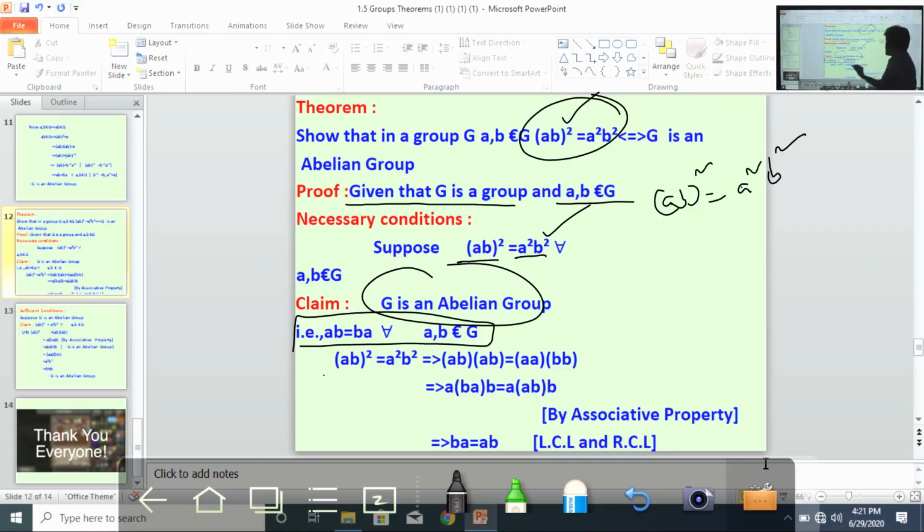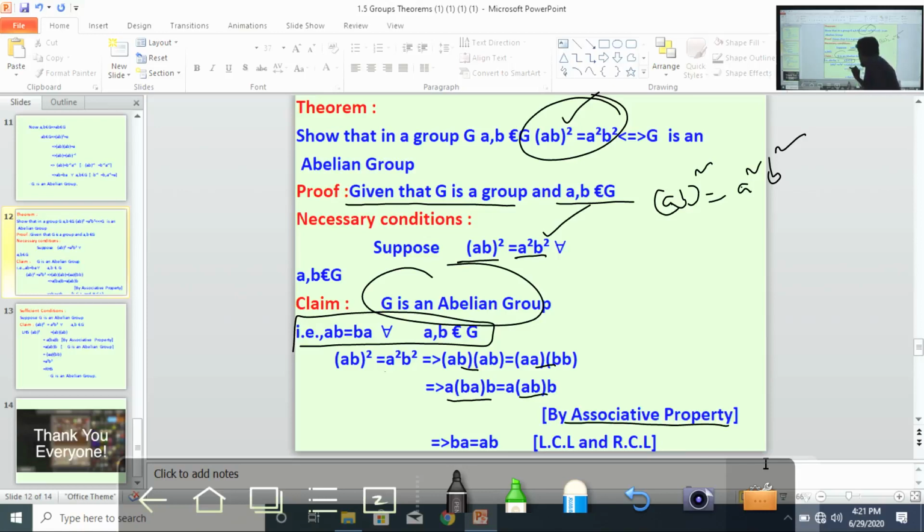What is AB whole square? AB into AB. What is A square? A into A. What is B square? B into B. Right? Now change the brackets, B into A into B, by using the associative property.